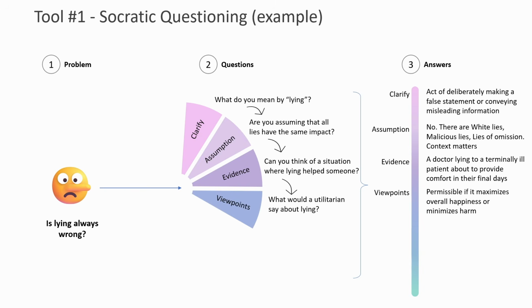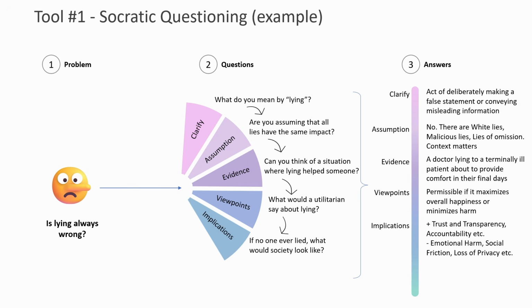Then we can look at different viewpoints, different perspectives. So we can ask, what would a utilitarian say about lying? So a utilitarian might say that lying is permissible as long as it maximizes overall happiness or minimizes harm. We can look at implications. What if no one lied? How would the society look like? Of course, there are benefits and drawbacks to that.